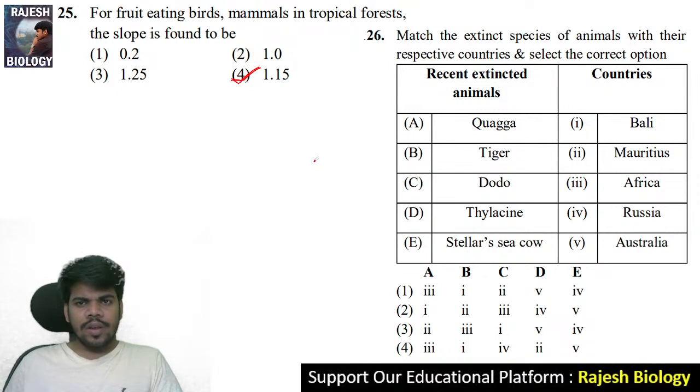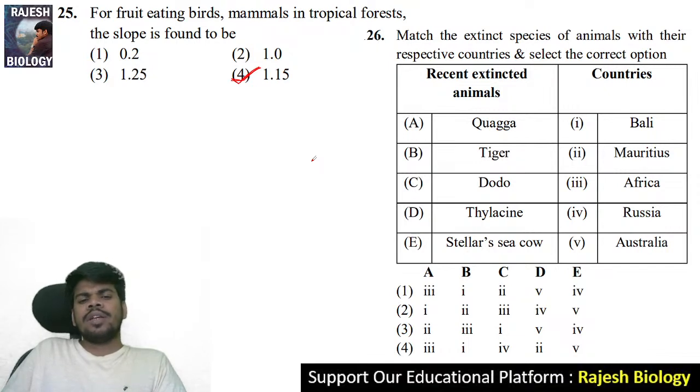The values are there. The values are mentioned in the NCERT or in AP Telangana state books. They mention what the tropical forest slope is and what the rainforest slope is. They mention the values.